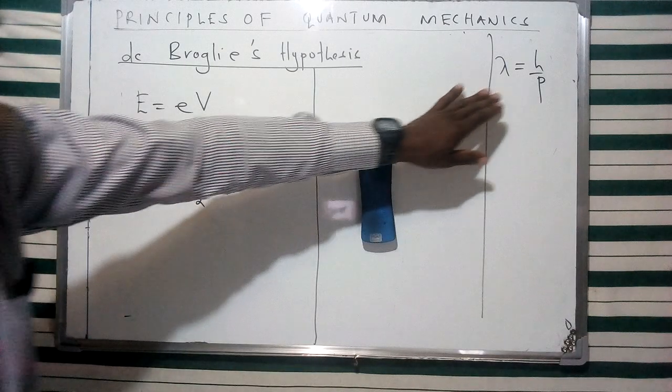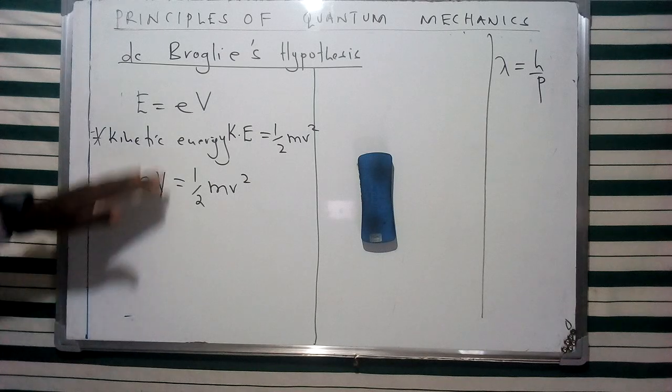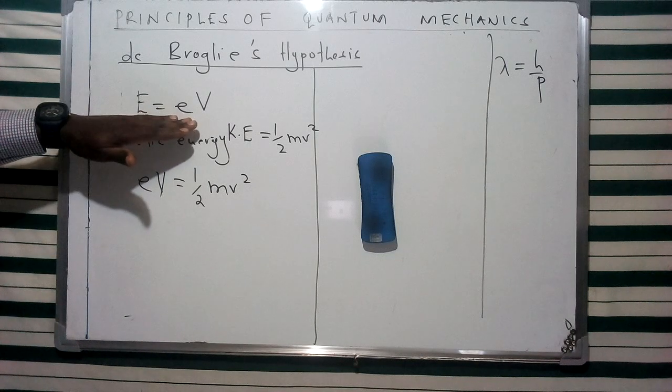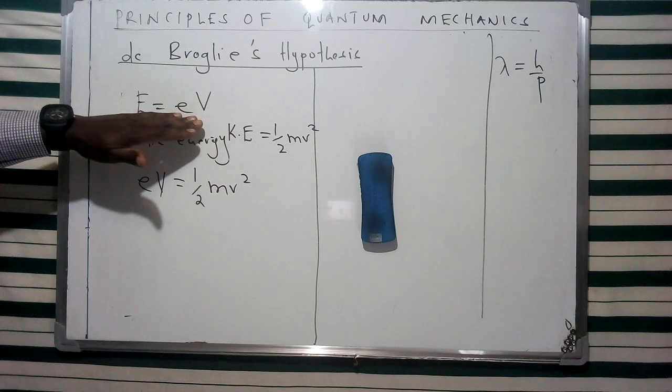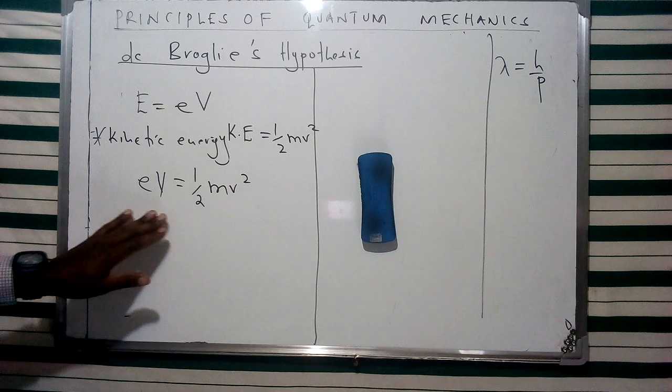This is an elimination using the energy relationship, a description of the energy under potential difference in terms of eV and the kinetic energy.